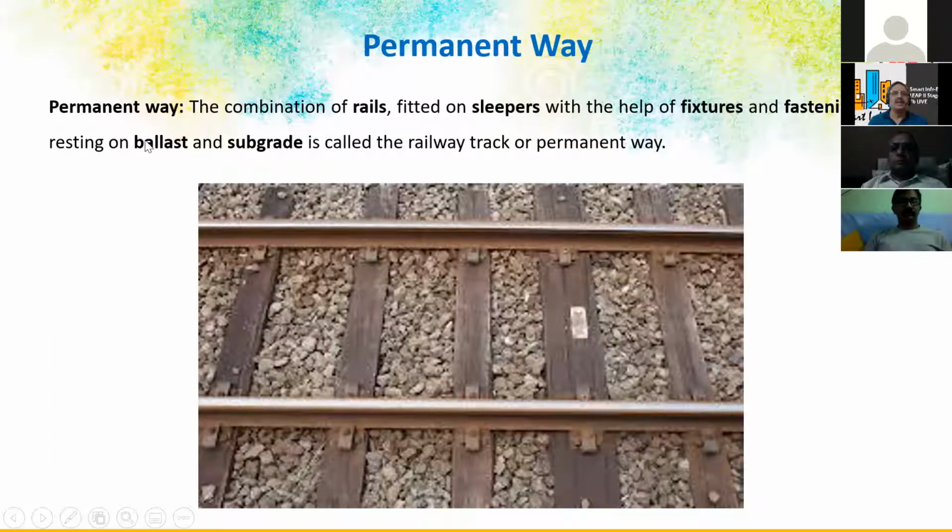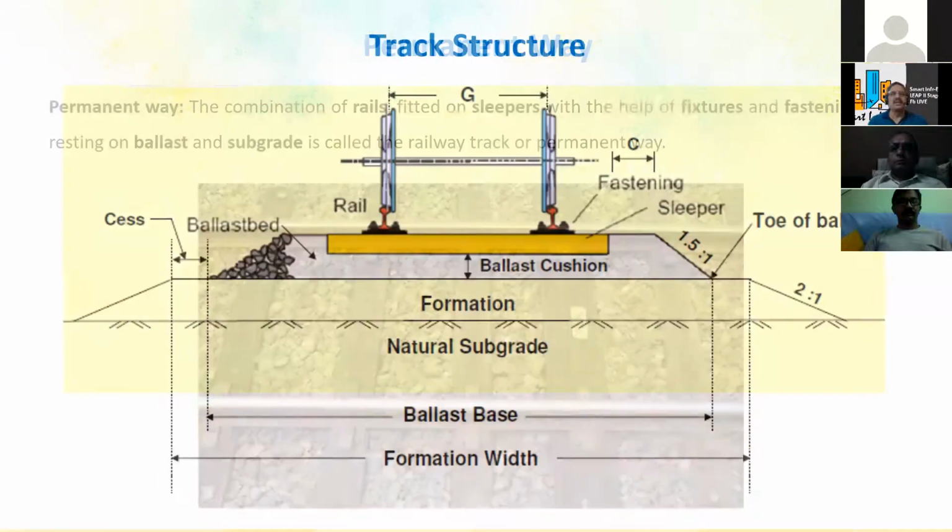So ballast and subgrade are called the railway track or permanent way. The whole system, the subgrade, sometimes the embankment, ballast, sleeper and rail together is called the permanent way, and inspection is carried out on it.